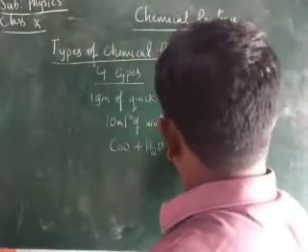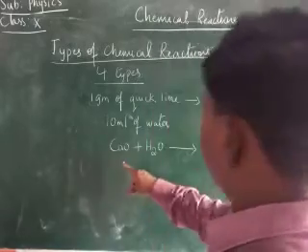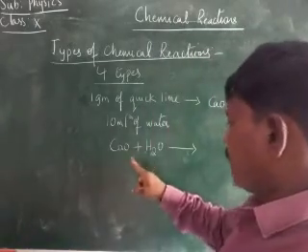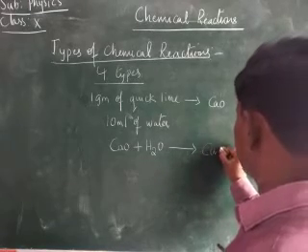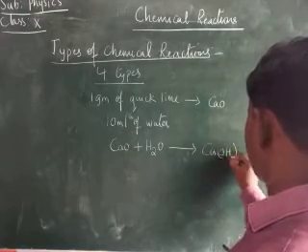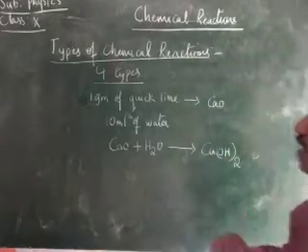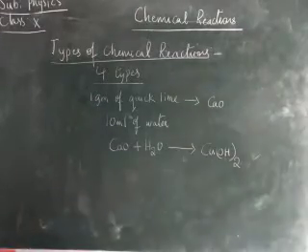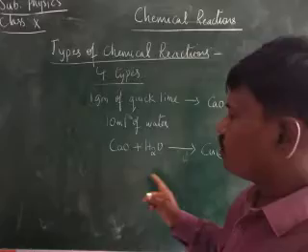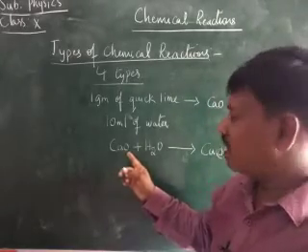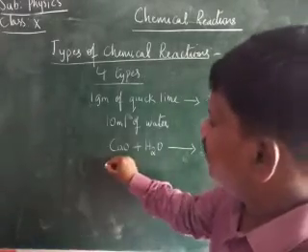After the calcium oxide reacts with the water, it gives calcium hydroxide, Ca(OH)2. Calcium oxide and the water are called the reactants.